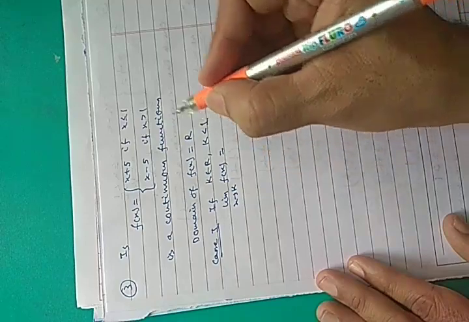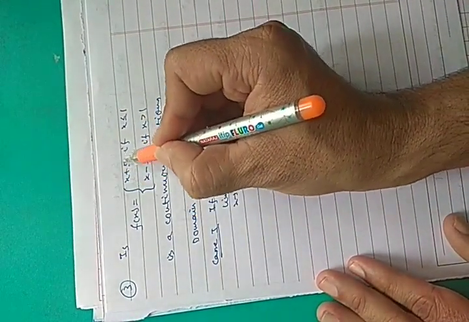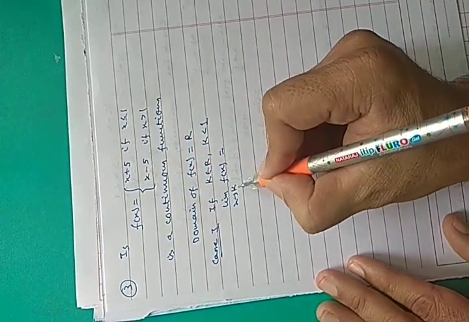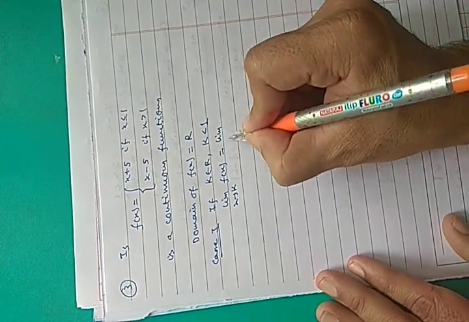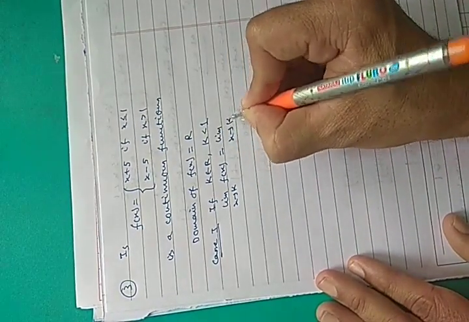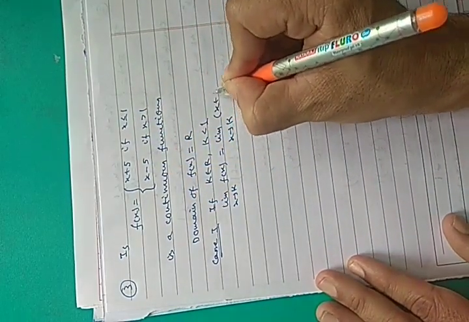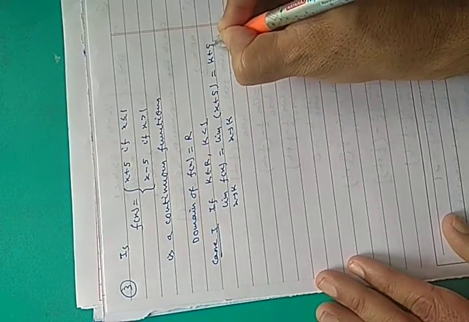See here, when you take k less than 1, the function is x plus 5. So you find out limit x approaches to k f(x), and for k less than 1 the function is x plus 5. So this is k plus 5.